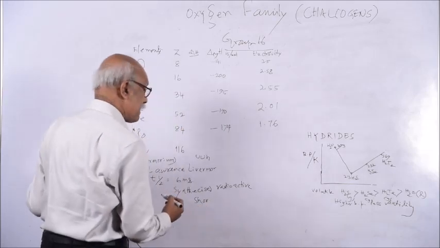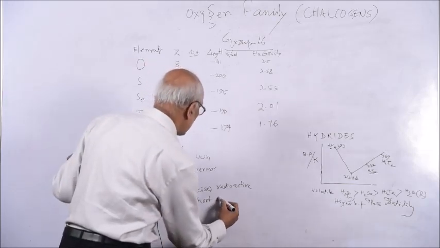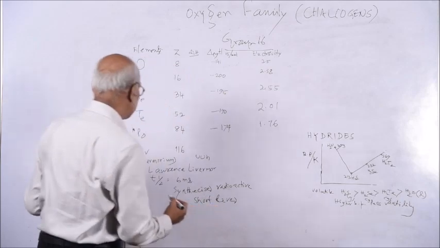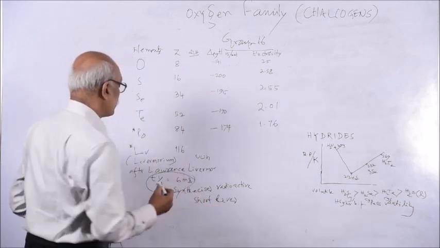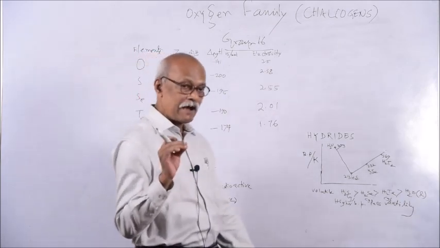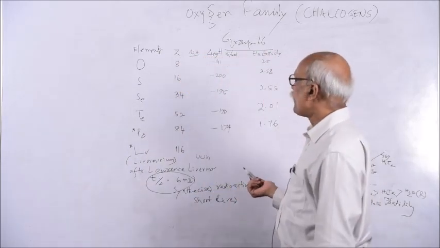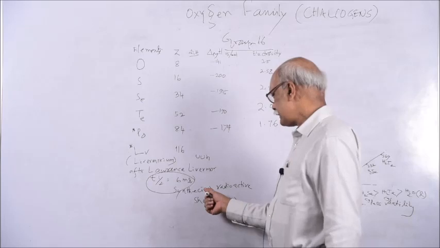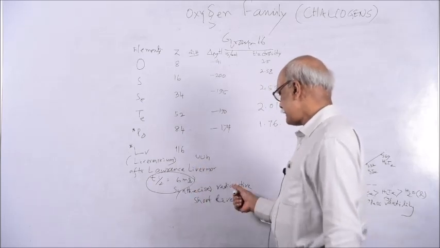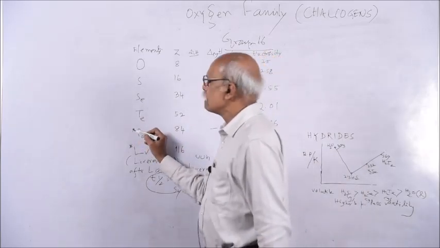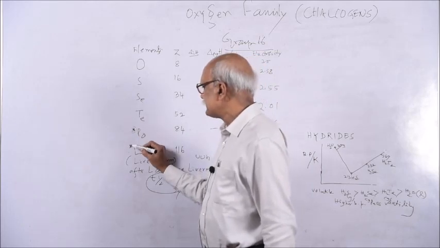Remember, its half-life period is very small, 6 milliseconds. You see how quickly it will be converted to another element. So it is very short-lived, synthesized and radioactive. Polonium is also radioactive.